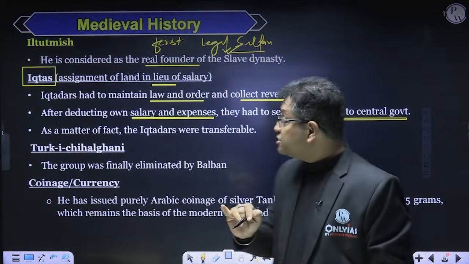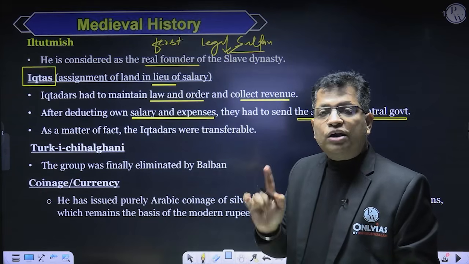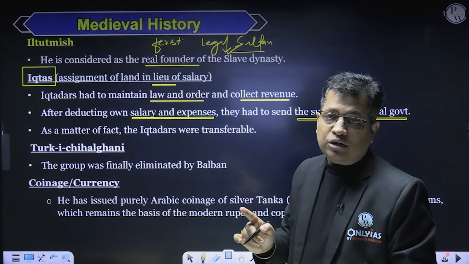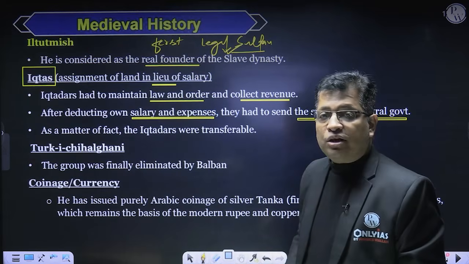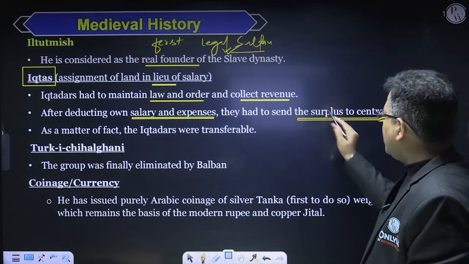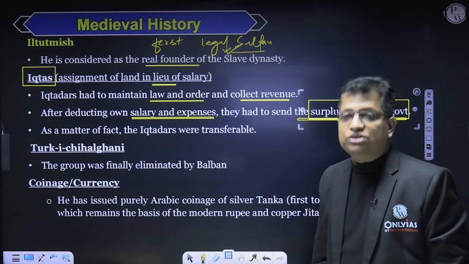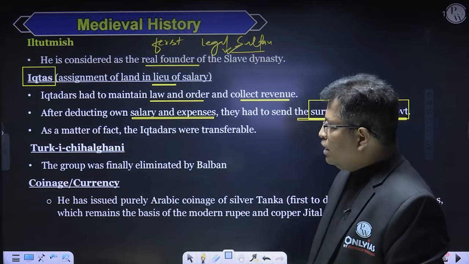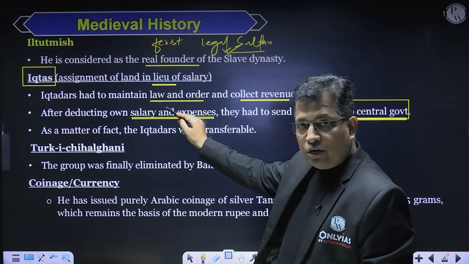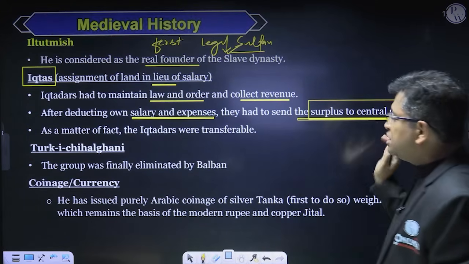One thing that is important here: the Iqtadar, Wali or the Mukti were responsible for maintaining law and order, and collection of revenue was another job. Further, they had to send the extra, that is called the surplus, to the central government as well. That is called Fawazil. So one feature is maintenance of law and order, second is collection of revenue, and then they had to send the surplus to the central government.